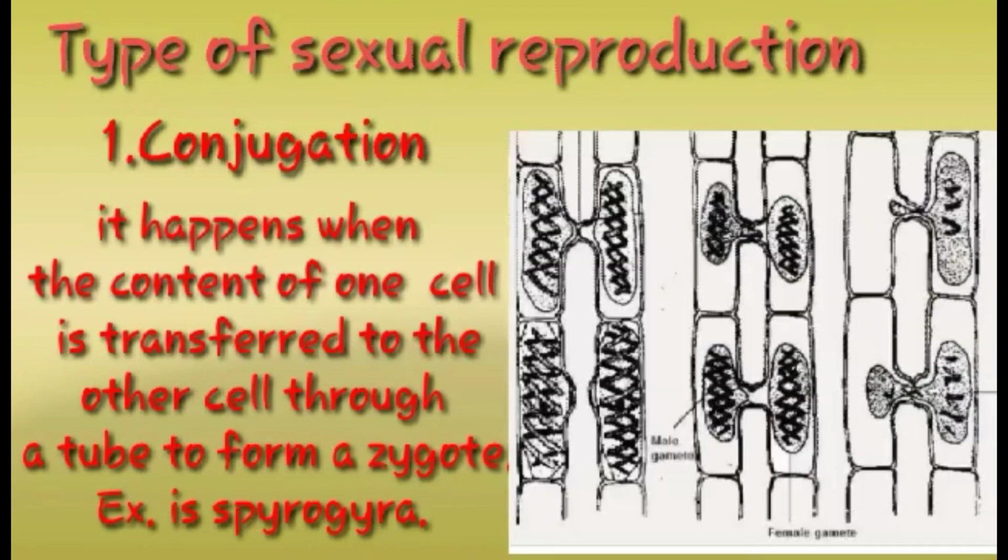Type of sexual reproduction. Conjugation. It happens when the content of one cell is transferred to the other cell through a tube to form a zygote. Example is Spirogyra.